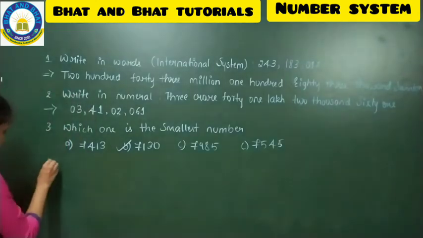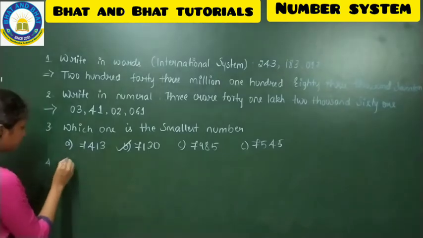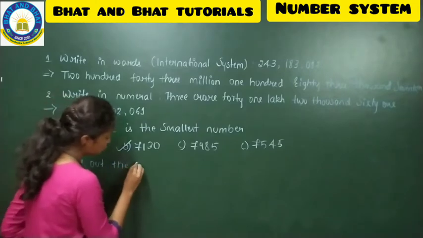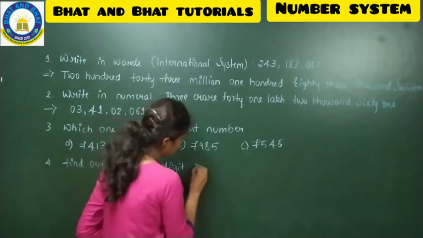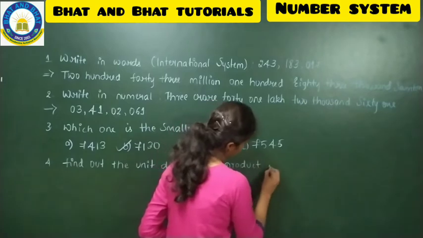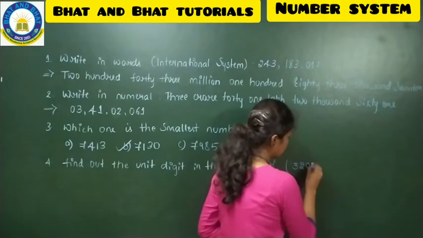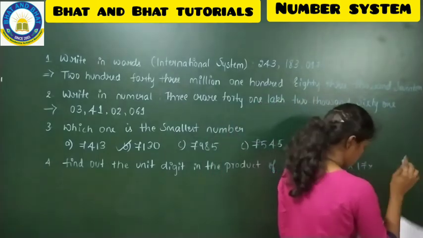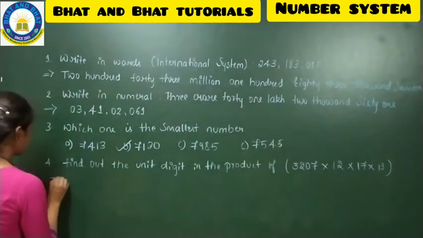See the fourth question now. Find out the unit digit in the product of 3207 into 12 into 17 into 13. Now come to the solution.